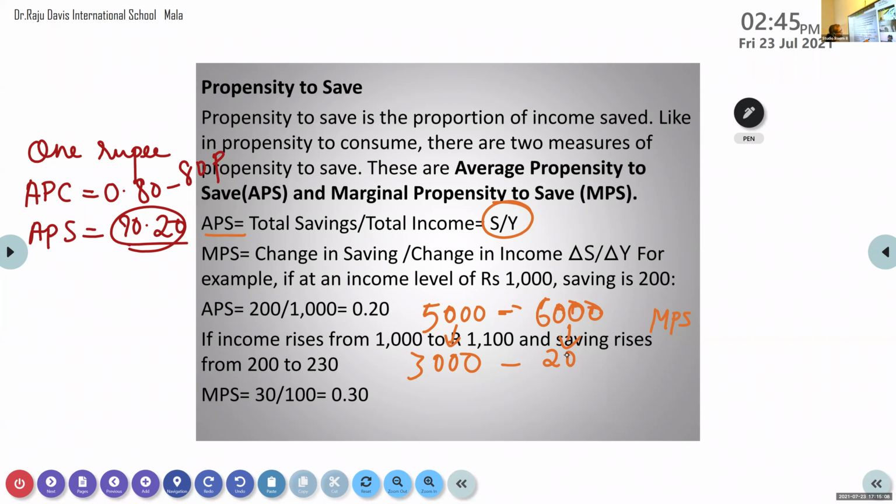No, it should not be reduced. Consumption is 3500. So what will be the savings? 2,500. Okay, so is it increased or decreased? Increased. Okay, find out now.